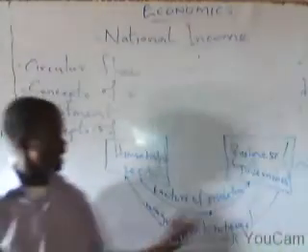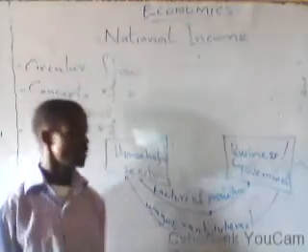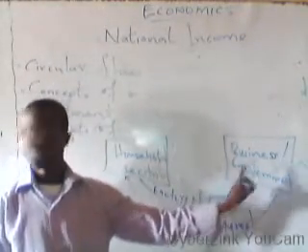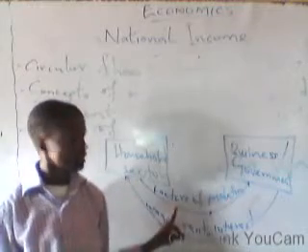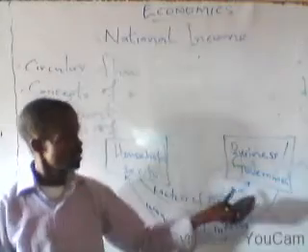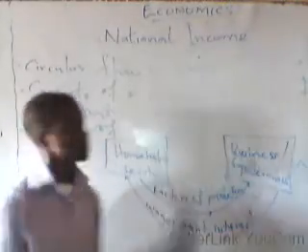So after the supply of factors of production and their payment in returns by the business firm, the business firm will now make use of the productive resources to produce goods and services, which are usually supplied to the household sector for consumption.